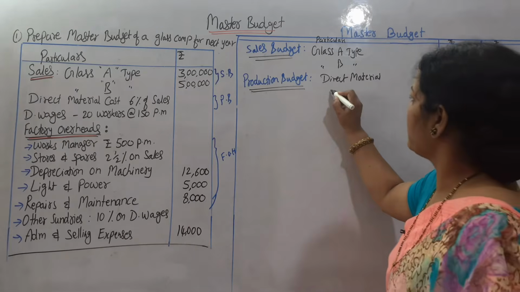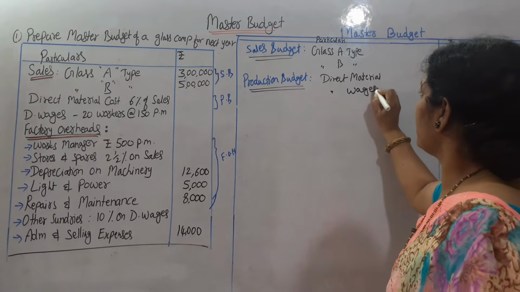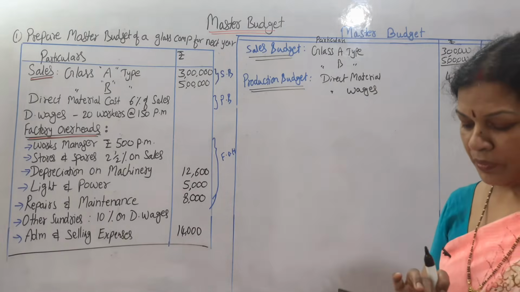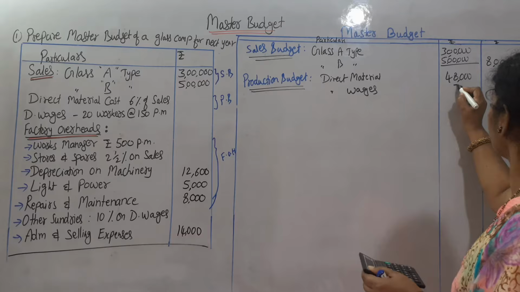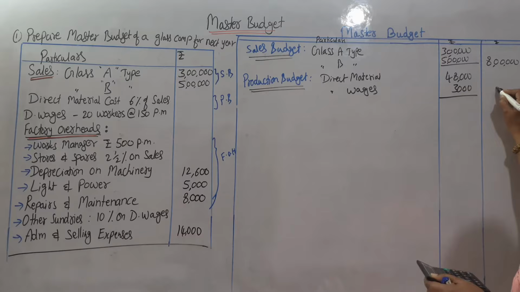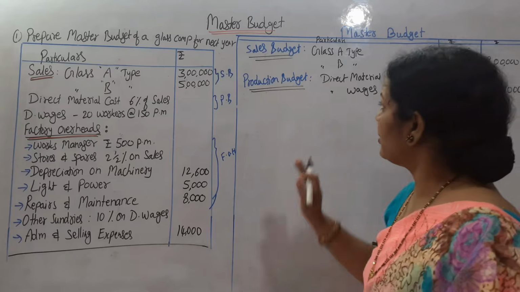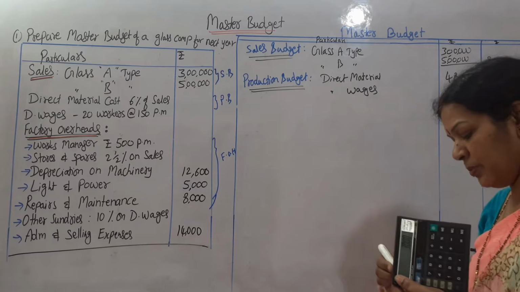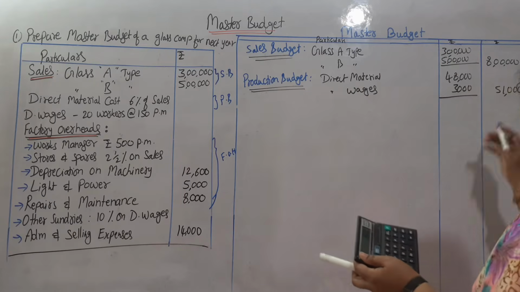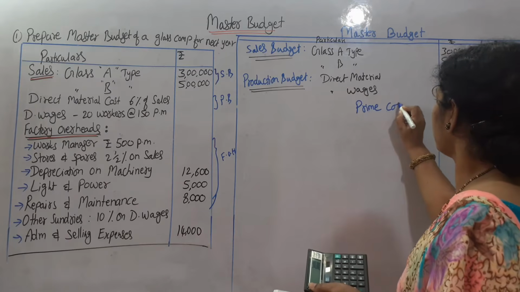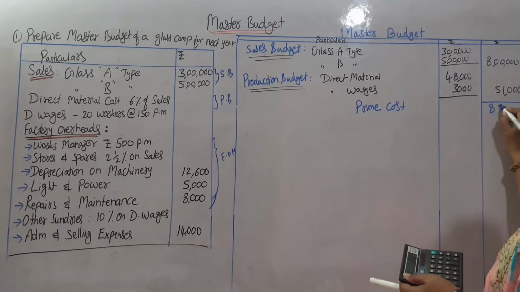Next, direct wages. Direct wages, 20 workers at the rate of 150. 20 into 150, it is 3,000. So the production budget here is 51,000. Over. So this altogether we can say as the prime cost. This is prime cost, 8,51,000.